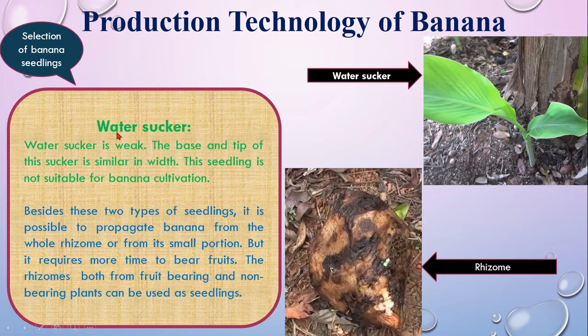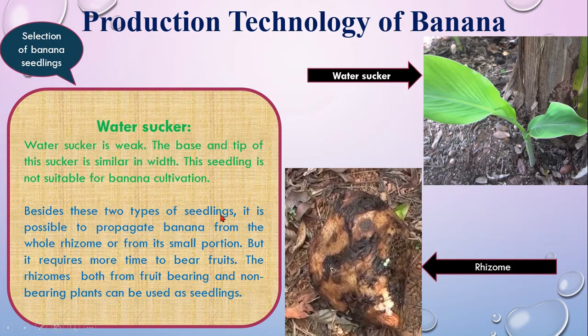Next point is water sucker. So this is another seedling name of banana. If you have a look at the picture here, water sucker is very weak. The base and tip of this sucker are similarly wide. That means the base and the top are the same size. The seedling is not suitable for banana cultivation. That means for banana cultivation, sword sucker is the most important and most suitable.